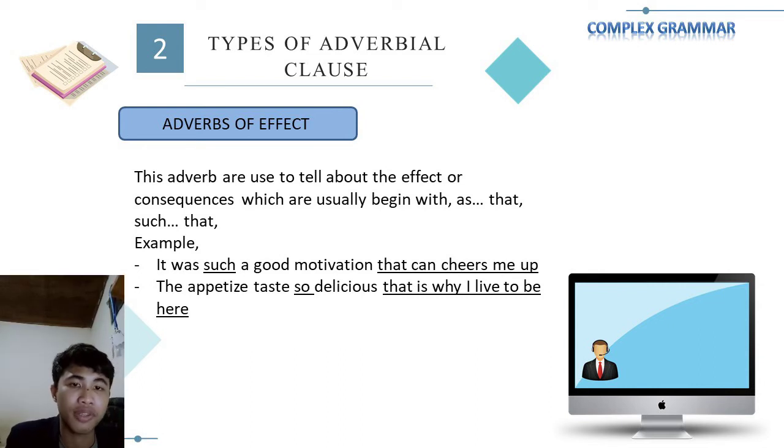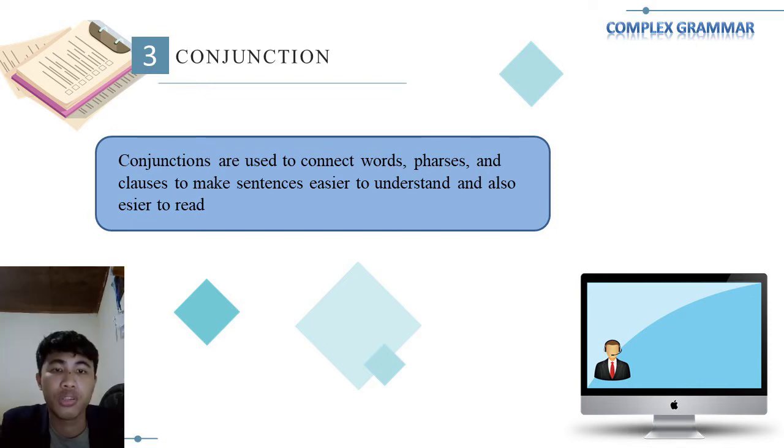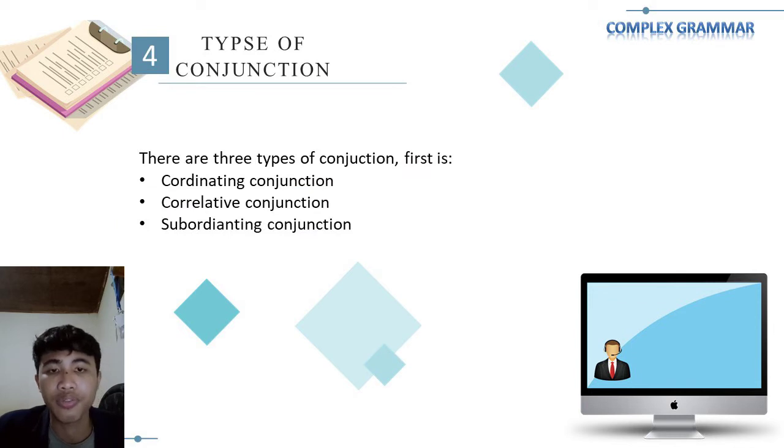Alright, then for the time given to me, the next I would like to talk about conjunction. Conjunction is a word that is used to connect words, phrases, and clauses. Actually, there are many kinds of conjunction, but there are three main kinds. The first is coordinating conjunction, the second one is correlative conjunction, and the third one is subordinating conjunction.